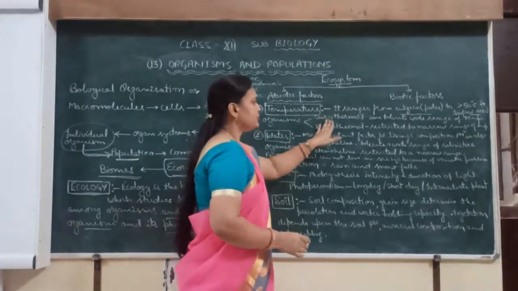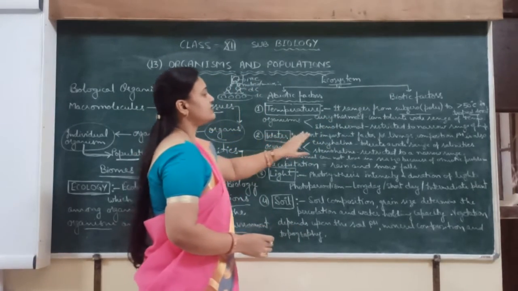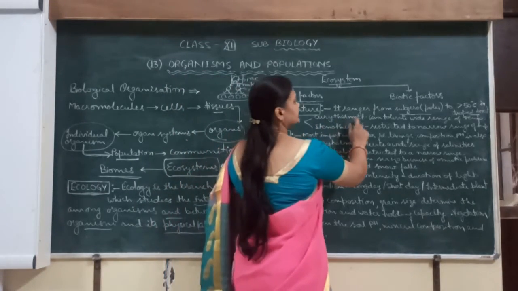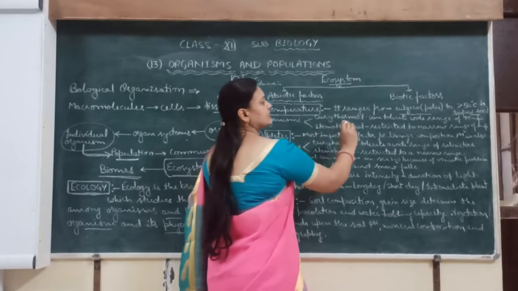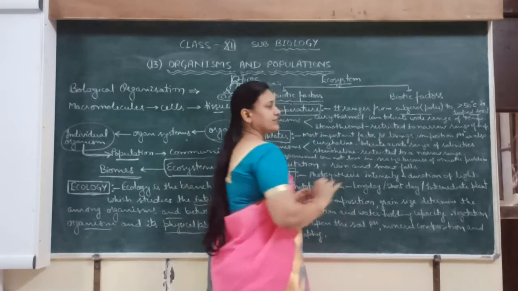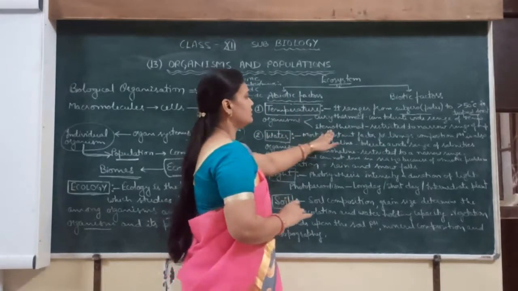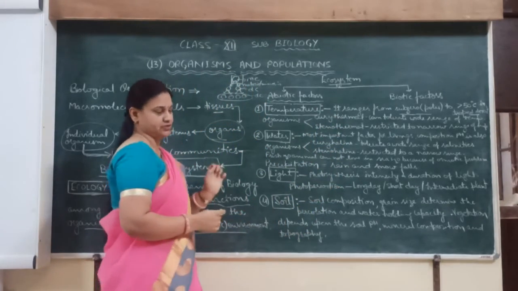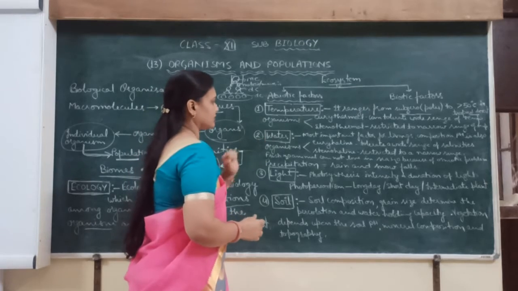These are eurythermal and stenothermal. What is eurythermal? Eurythermal are the animals that can tolerate a wide range of temperature. But stenothermal are the animals which are restricted to a narrow range of temperature. Now the second is water.